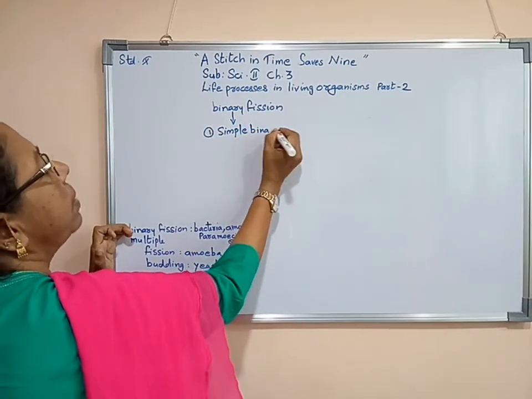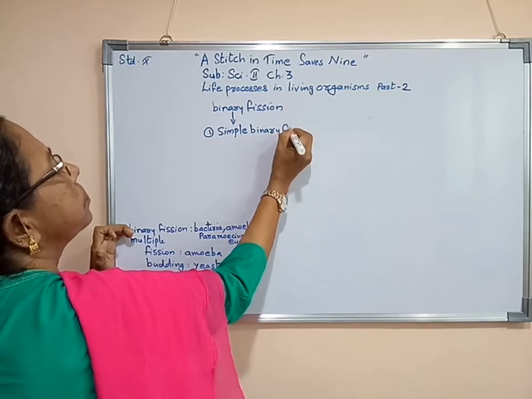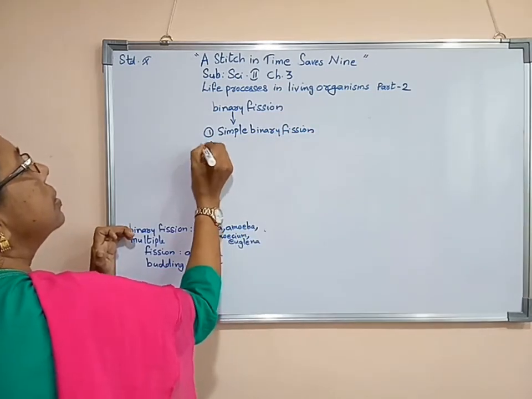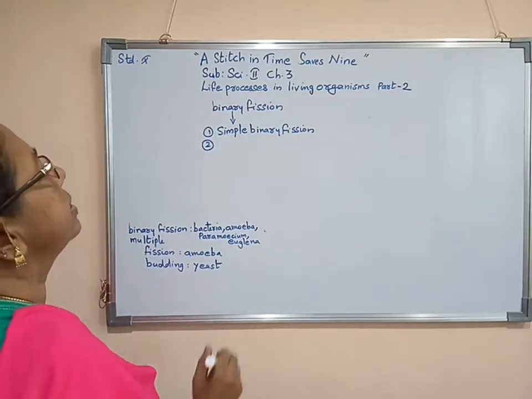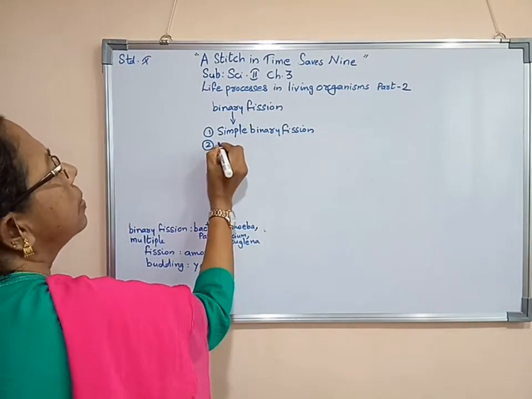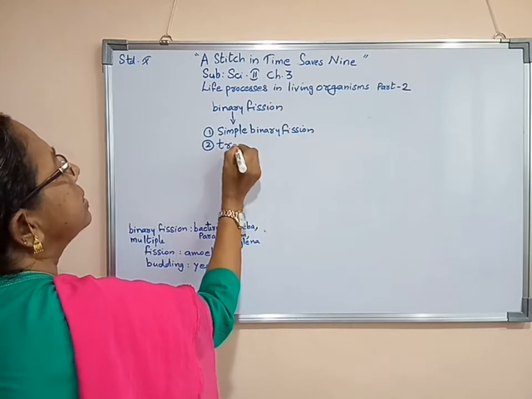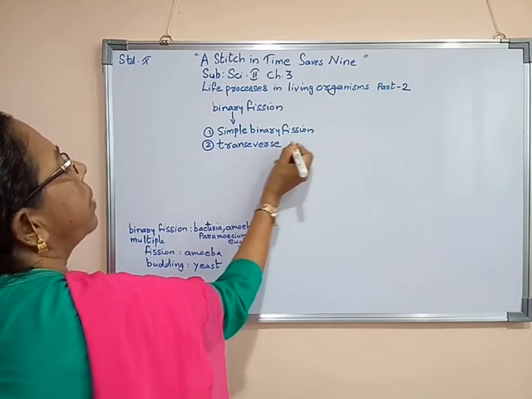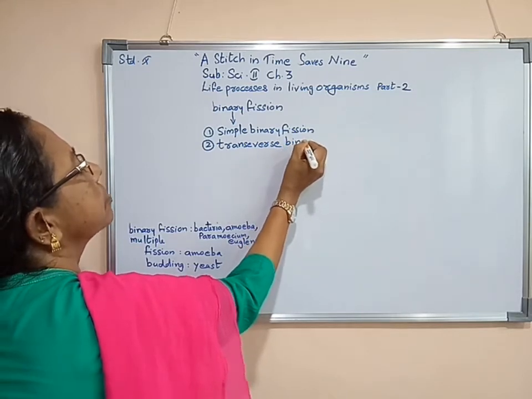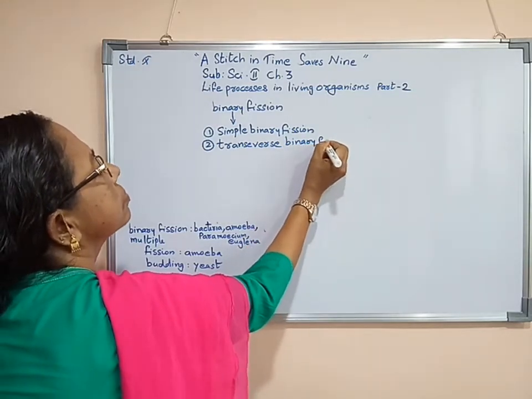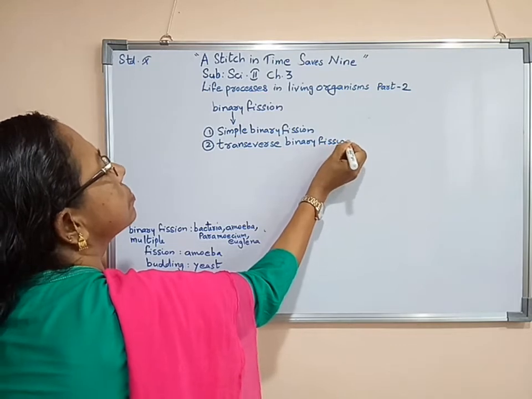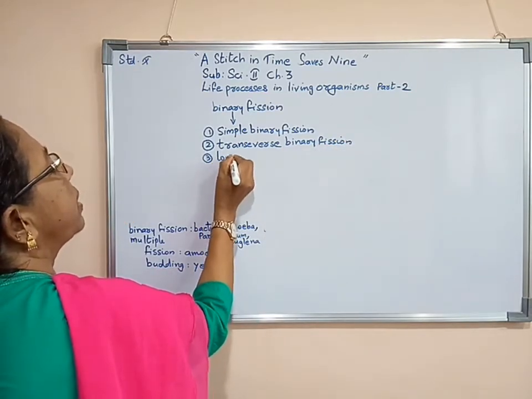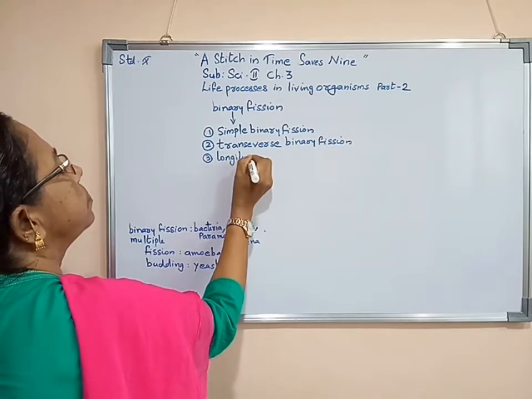First one, simple binary fission. Second one is transverse binary fission. Then the third one, longitudinal binary fission.